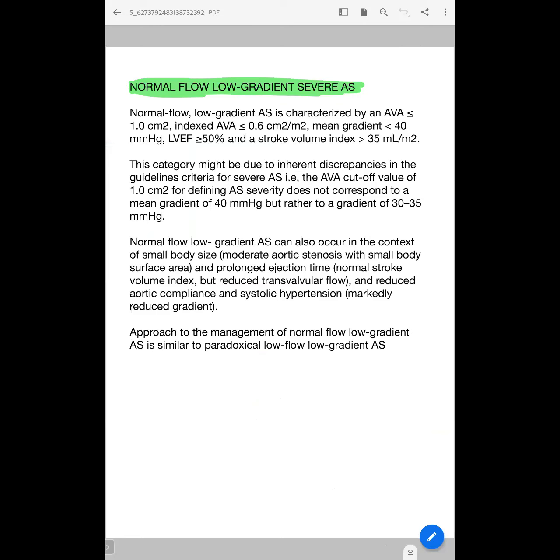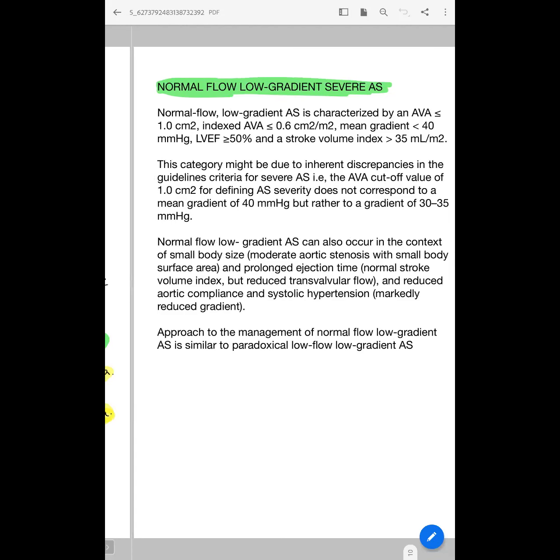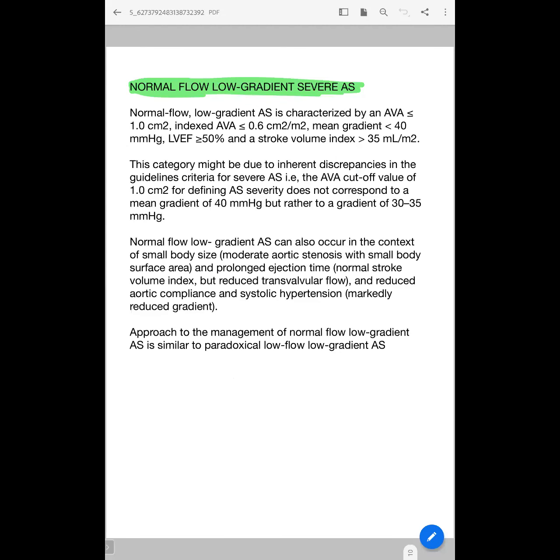See, there is one more category where this can happen. There is a lot of discussion regarding flow around the aortic valve. The person who has done a lot of research on this is Lancellotti. He has published a very good editorial in one journal. I'll share it. What he says is that when AVA is less than 1, which means we are thinking of severe AS, you can categorize them into 4 possible permutation combinations of flow and gradient. There is one entity called low flow, high gradient also.